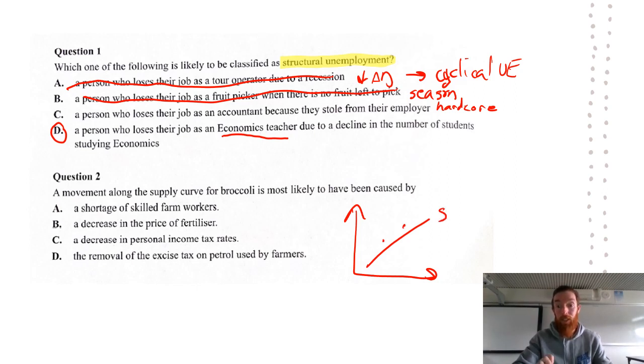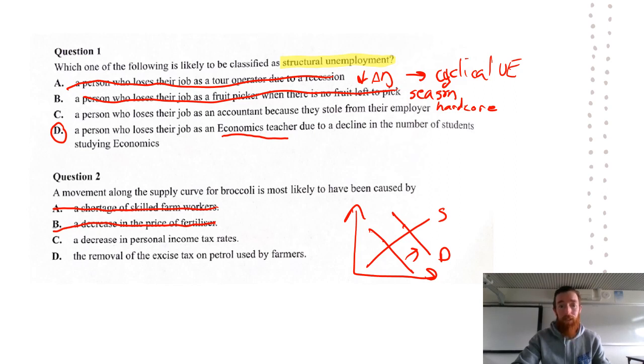That's either going to be from an increase in selling price, if that's an option, or from something that's going to be favorable for aggregate demand, because we might want something that's going to get us to a new aggregate demand curve and therefore cause a movement in supply. So we can get rid of any supply factors here. So a shortage of skilled farm workers, that's supply based, we can rule that out. A decrease in the price of fertilizer, that's cost of production, that's supply, we can rule that out.